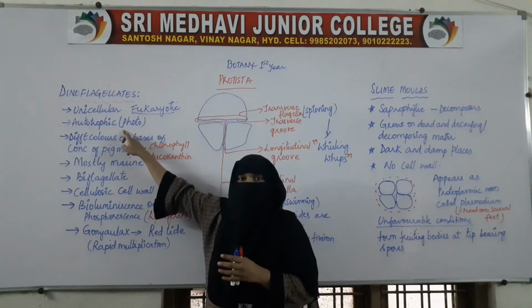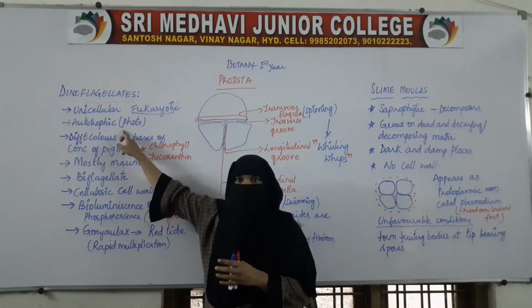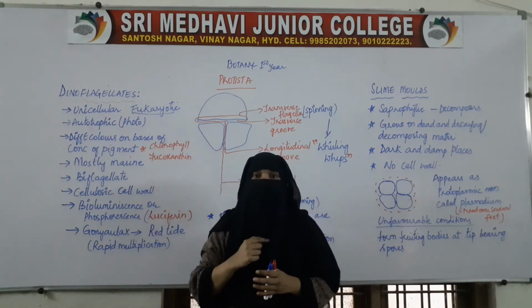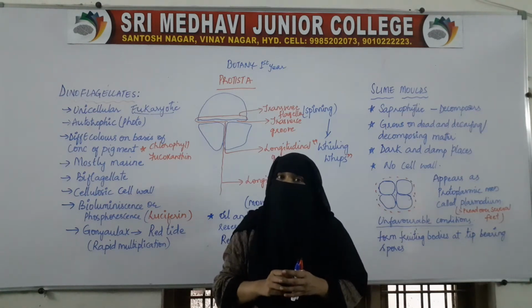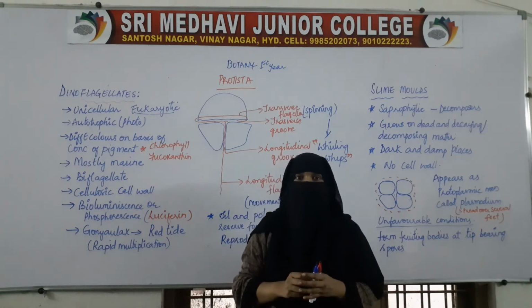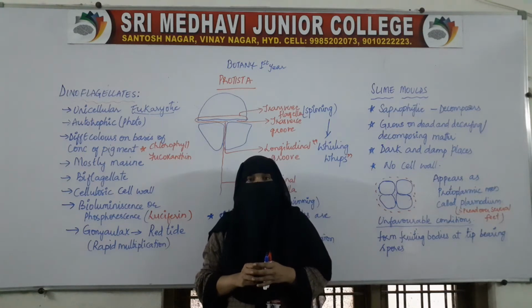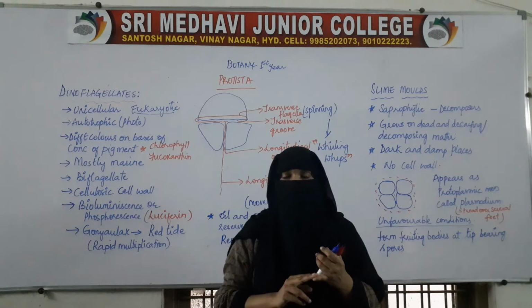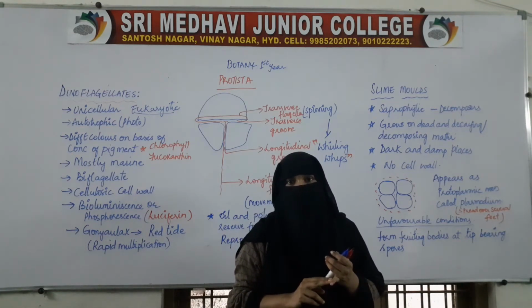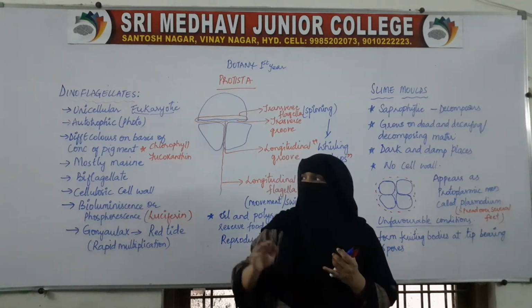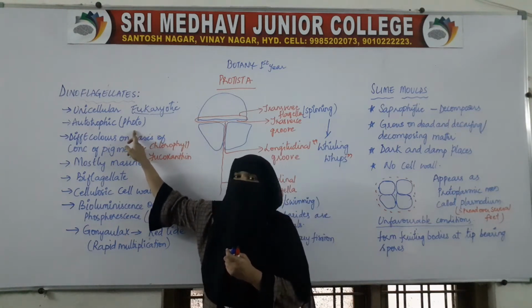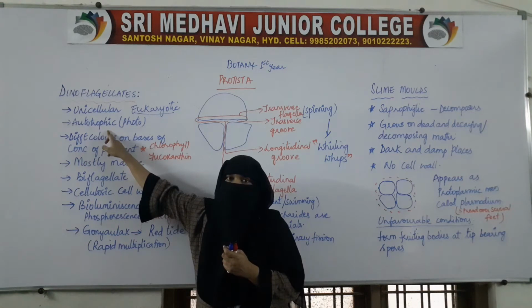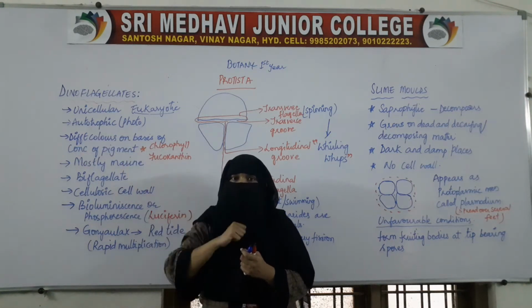Here these autotrophic dinoflagellates are photoautotrophic, that is, with the help of light, with the help of sunlight, they are able to prepare their own food. Because we already learned that in autotrophic we have two types, photoautotrophic as well as chemoautotrophic. So these dinoflagellates are photoautotrophic organisms, that is, by taking sunlight they will produce their own food.